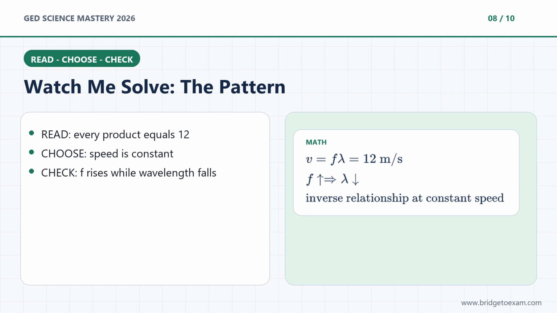Read. Each row multiplies to 12. Choose. The speed stays constant at 12 meters per second. Now compare frequency and wavelength. Frequency goes 2, 3, 6. Wavelength goes 6, 4, 2. As frequency increases, wavelength decreases. Check. That is an inverse relationship, and it matches V equals F lambda.